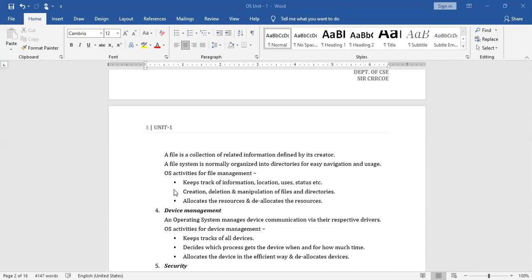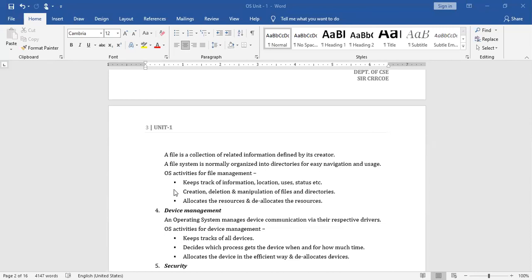And creation, deletion, and manipulation of files and directories. So it is possible to create your own directory by using the command make dir, mkdir. And you can delete the directory using rm, and even the files. And allocate the resources and deallocate the resources.